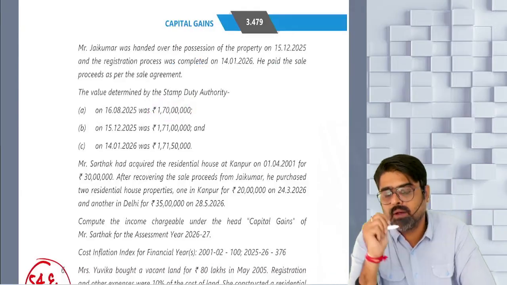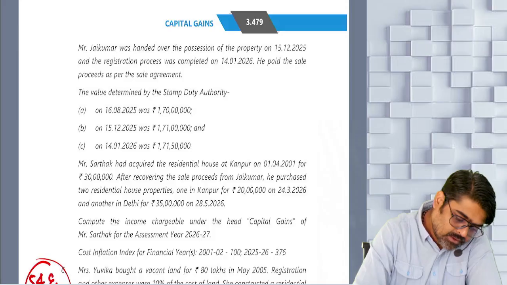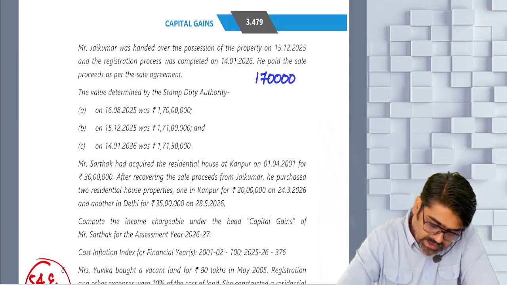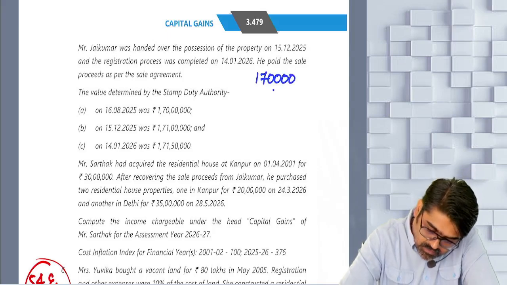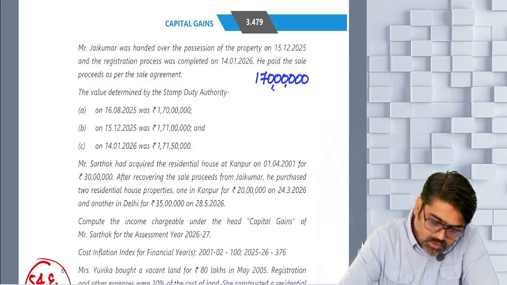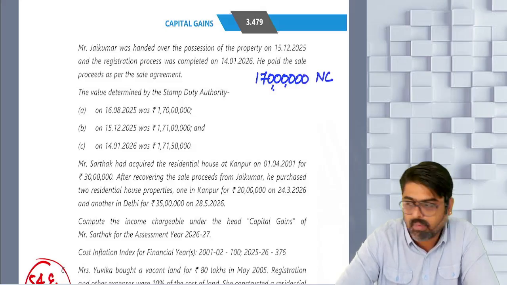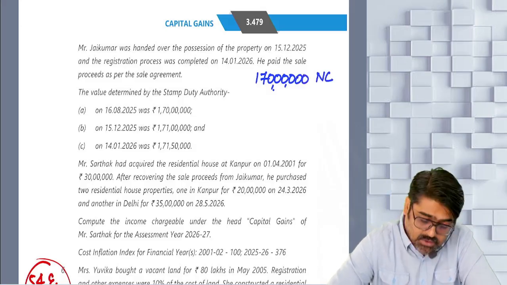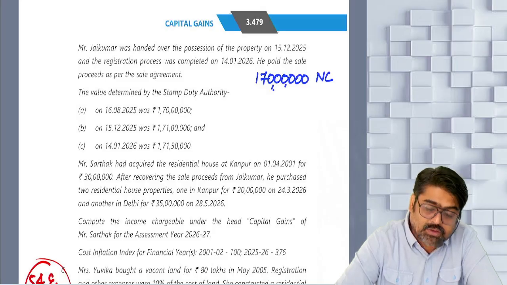So what is the full value of consideration? 1 crore 70 lakhs is the full value of consideration. Any transfer expense? No. So net consideration will be 1 crore 70 lakhs. Guys, please check your answer. Okay. Then cost of acquisition.